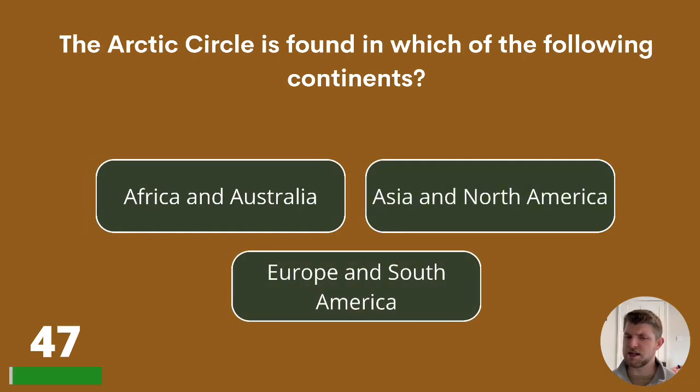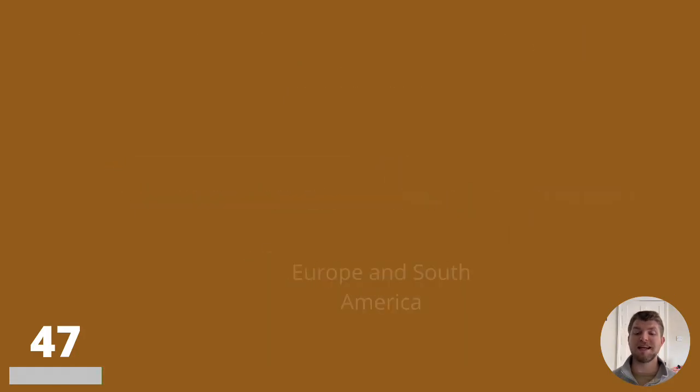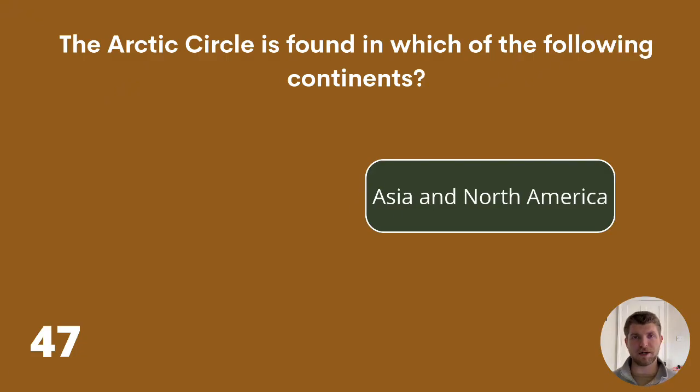47. The Arctic Circle is found in which of the following continents? Africa and Australia, Asia and North America, or Europe and South America? The Arctic Circle is found in Asia and North America.